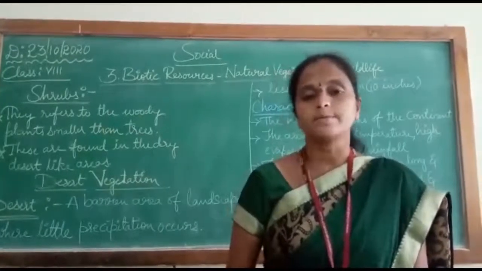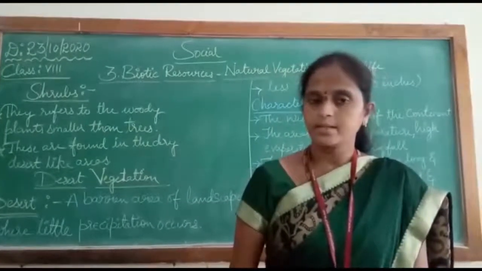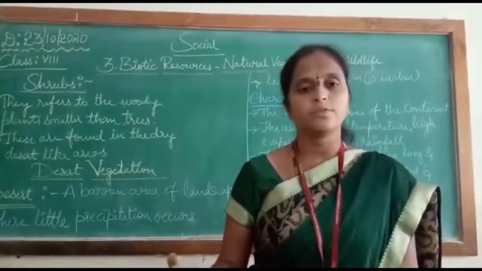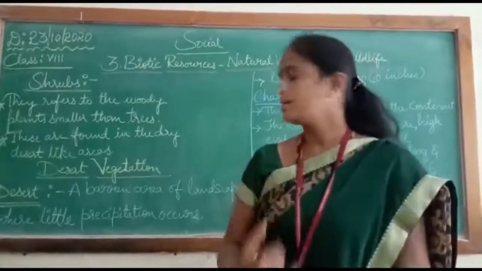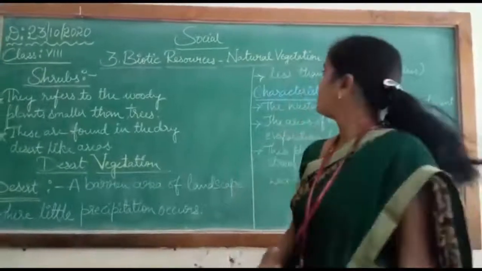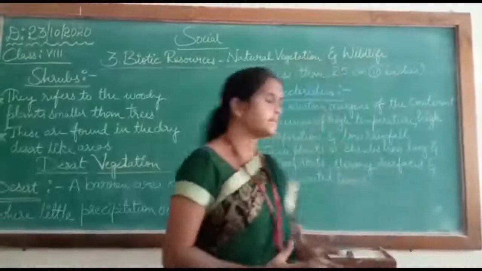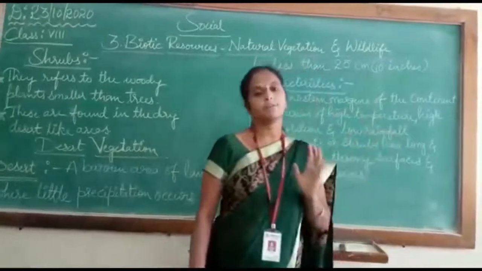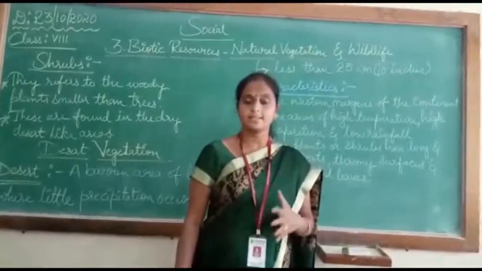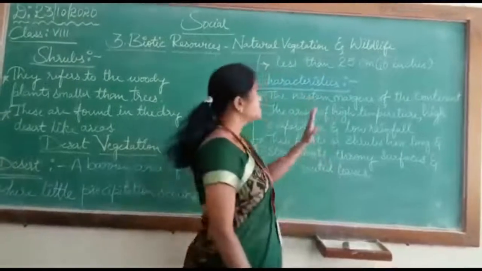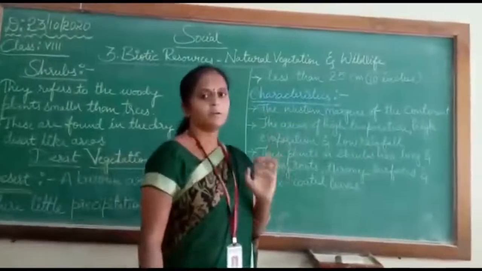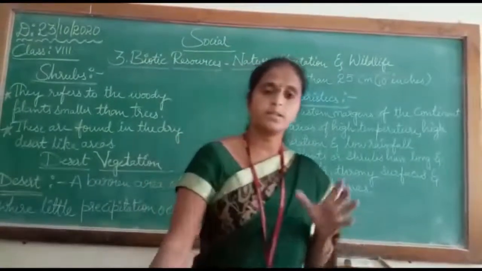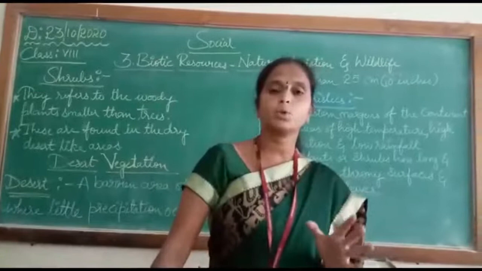So there are two types. One is hot desert, that is Thar desert in Rajasthan, and cold desert, that is Ladakh, which is located in the eastern margin of Jammu and Kashmir. So let us learn about desert vegetation now. First of all, desert receives less than 25 centimeters of rainfall. As I said, this is a dry land which receives less than 25 centimeters of rainfall per year. And along with this we can say the desert vegetation covers 1/5 of the total landscape of the earth.